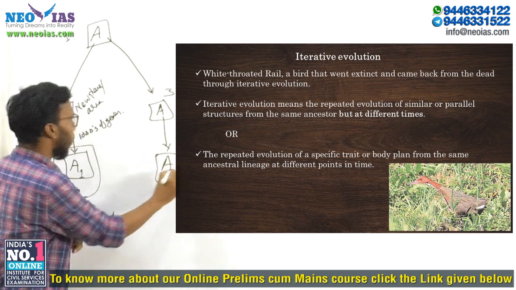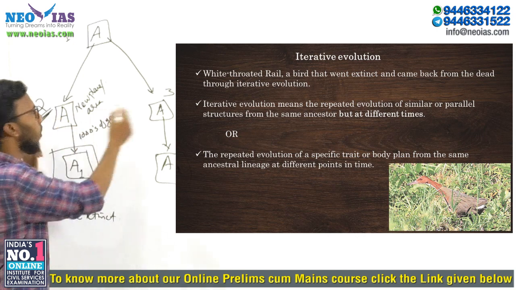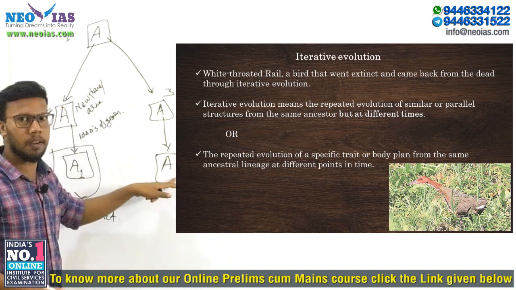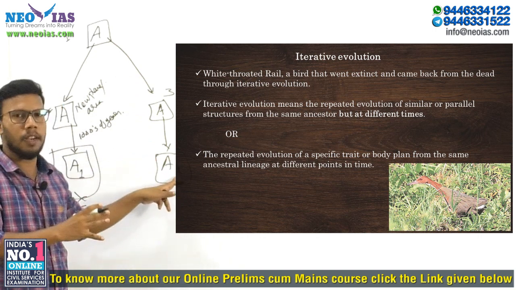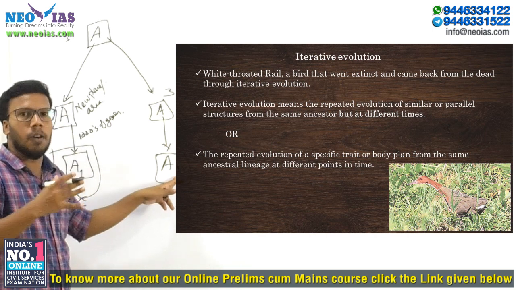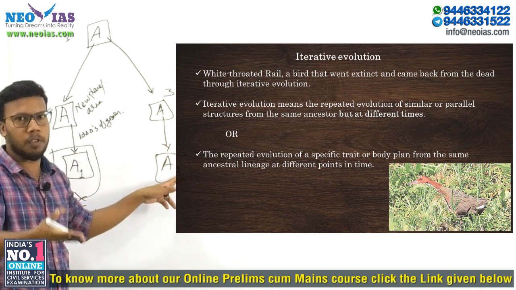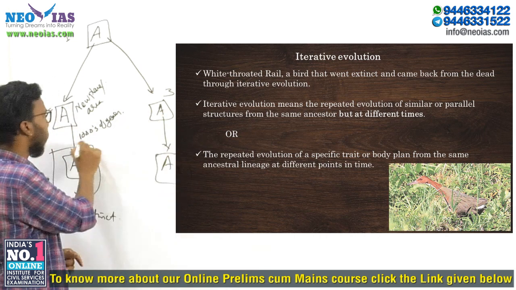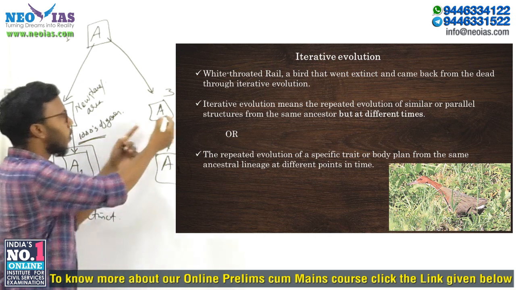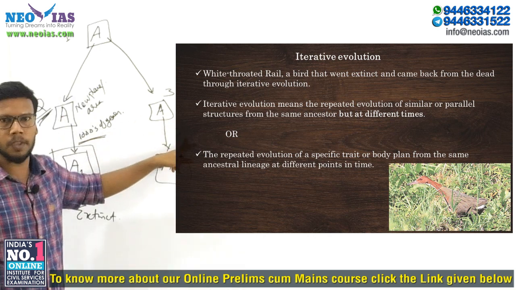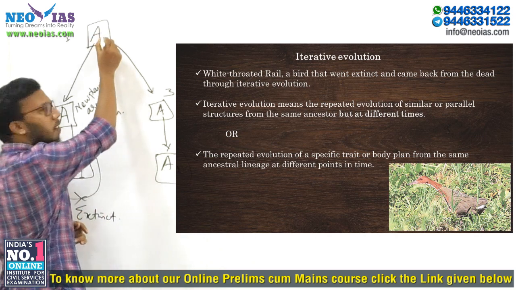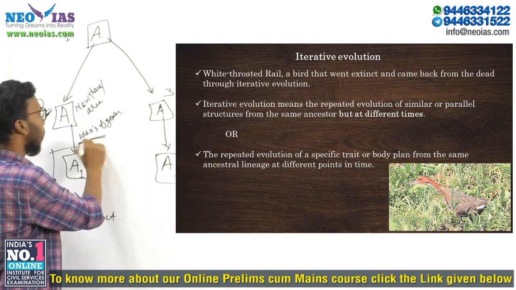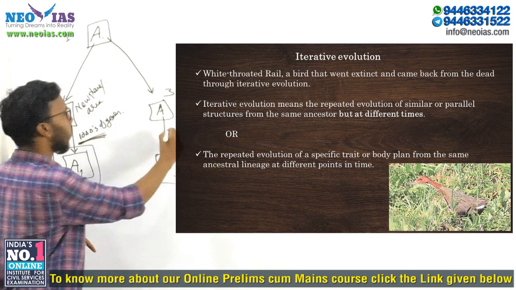How? If the same environmental conditions in 2 are there in 3, then A can again change into A1, but it's only a possibility. It may happen once in 1000 years or so. So this happens at different times. This happened 10,000 years ago, and this may happen 1 lakh years later. So from the common ancestor, repeated evolution happens at different times.